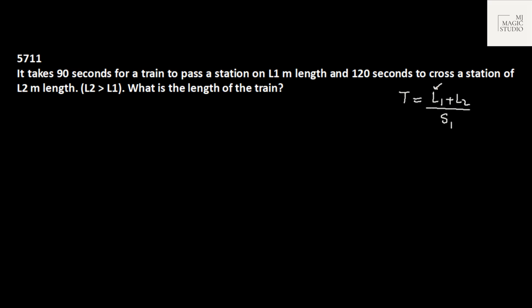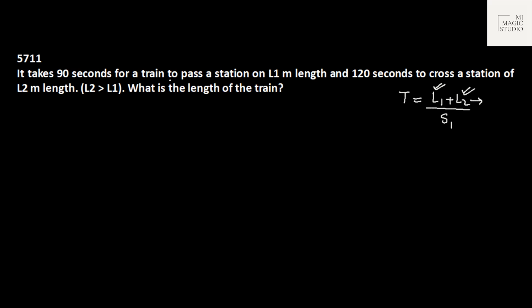Let the length of the moving body be L1 and the length of the stationary object be L2. And what can these things be? This can be a platform or a road or a station or a bridge, anything which is not moving but obviously has some length.